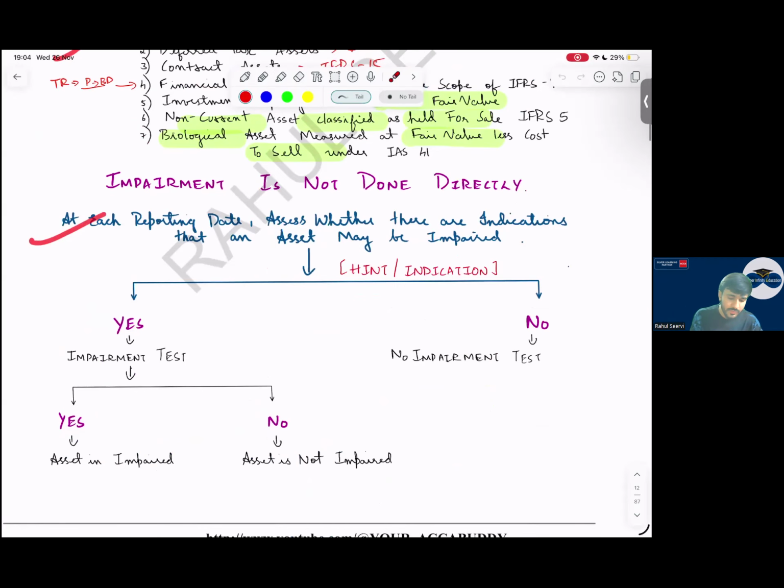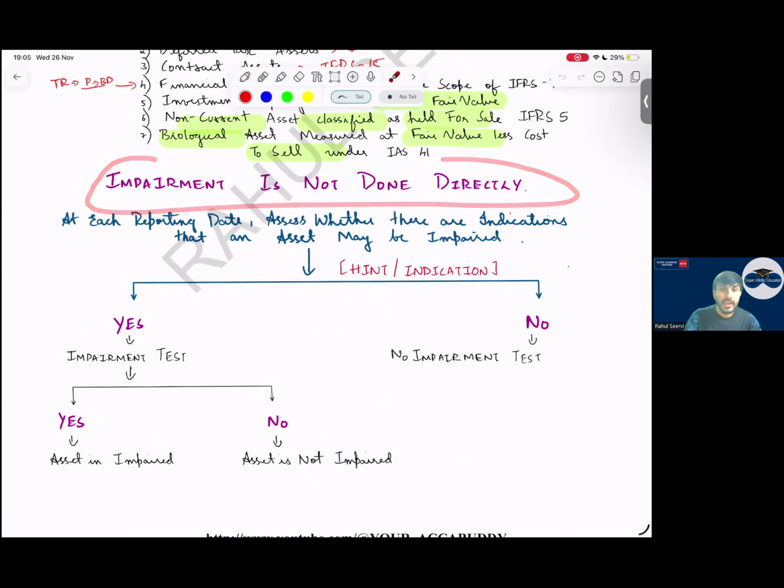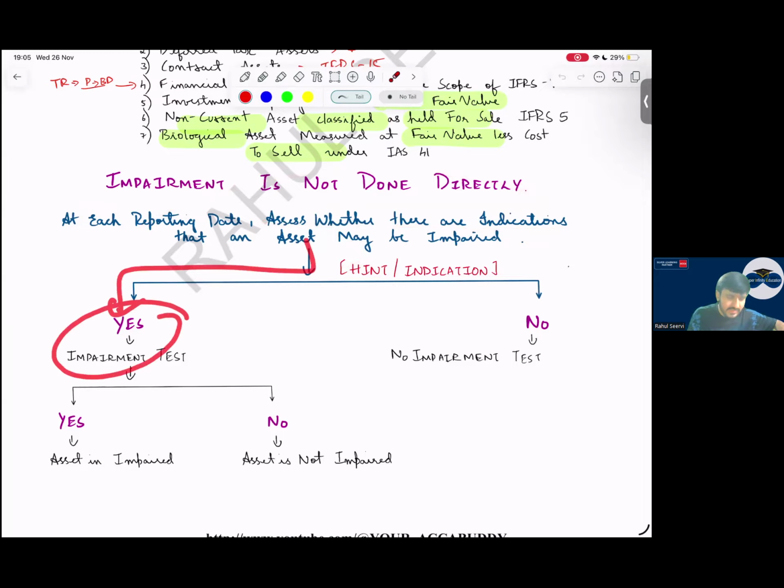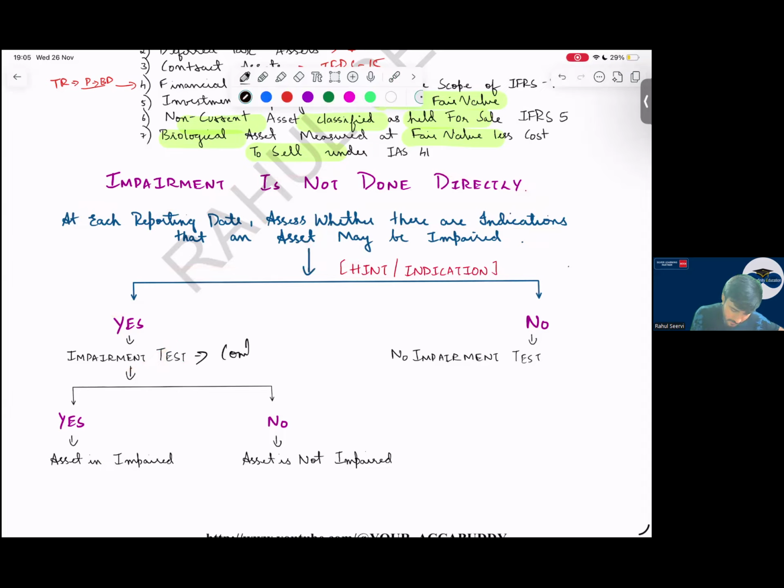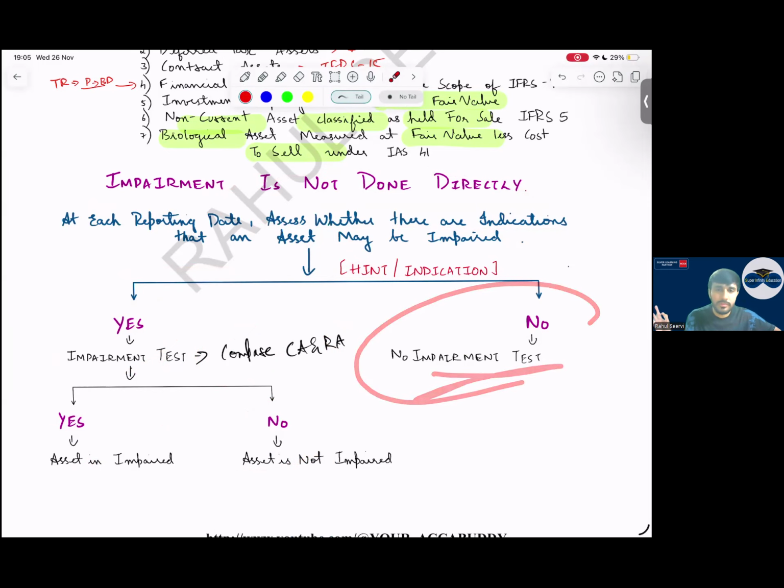Then the next type of theory question. Impairment is not done directly. In your MCQ question, true or false? Is impairment done directly? False. At each reporting date, assess whether there are indicators or not. Indicators will be there, first the indicator or hint. Sir, if an indicator or hint is there, yes, do impairment test. In impairment test, what do we do? We compare carrying amount and RA. So if the carrying amount is more, RA is less, asset is impaired. No means asset is not impaired. If hint or indicators are not there, no impairment test. Simple.